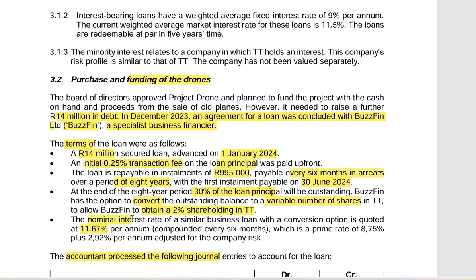Moreover, we have been provided a nominal interest rate, or a market rate. We are told that it is 11.67%, which is basically your prime plus your risk adjustment for the company. They have to consider the risk of the company, therefore they've added 2.92%.